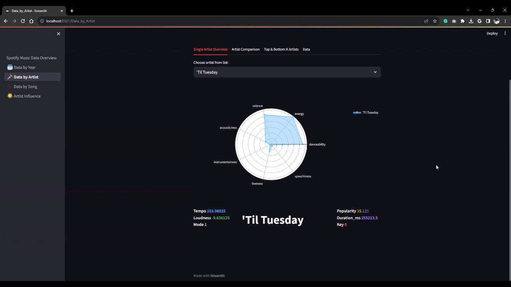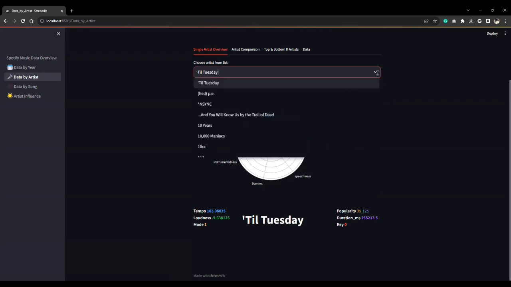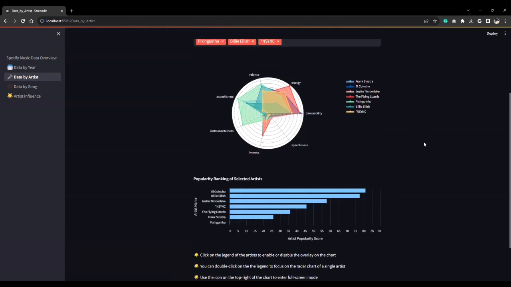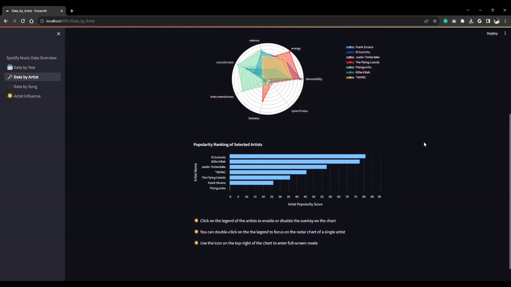The first tab provides a simple overview of the details of a single artist based on the user's choice. The dropdown/search bar lets the user understand the musical attributes influencing a particular artist's song style. The second tab allows users to compare these musical attributes for multiple artists, up to 8 at a time. It also visually captures the popularity ranking to help users understand what characteristics of music tend to be audience favorites, leading to a better popularity score.